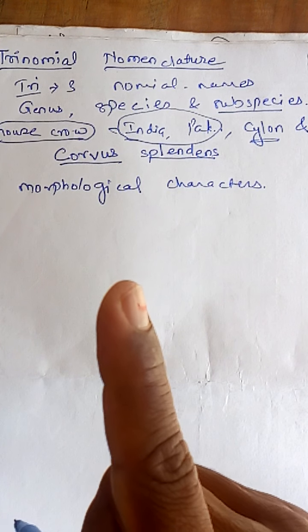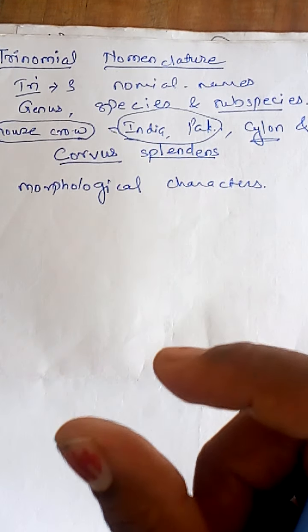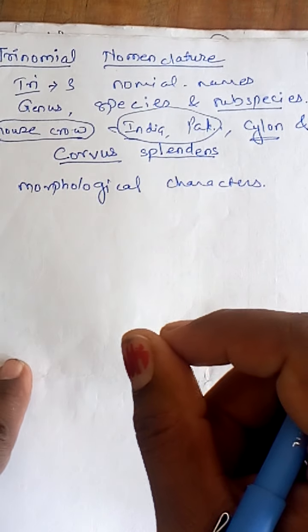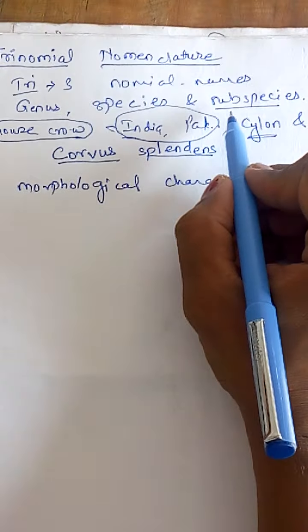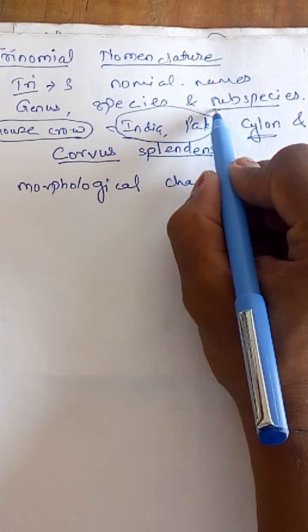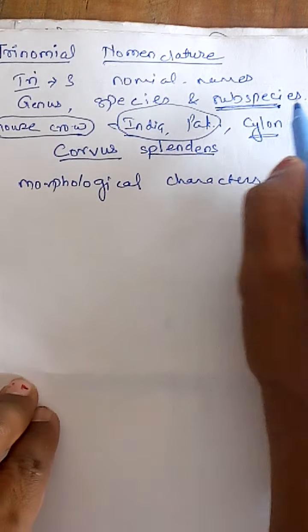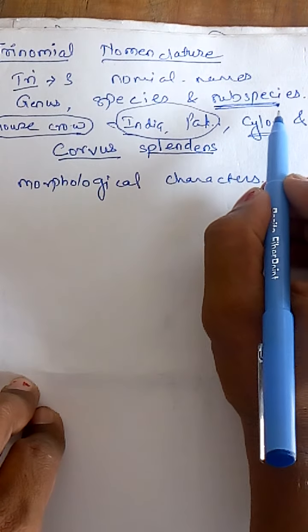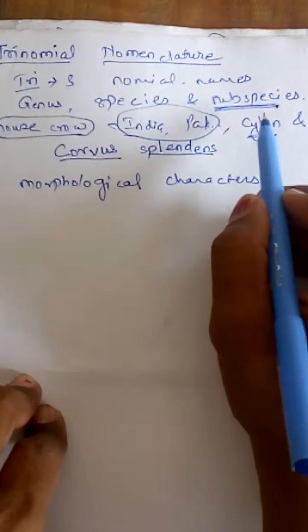We consider that slight change and give the subspecies, naming that particular crow with a subspecies due to the slight morphological difference.